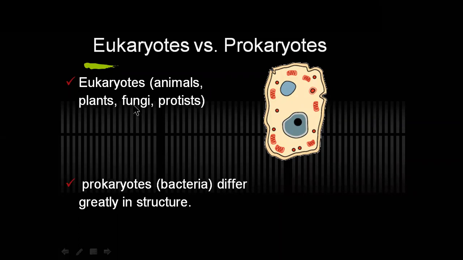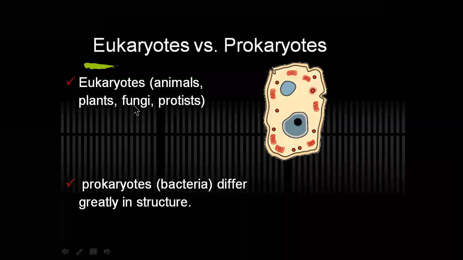And it is possible for you to define eukaryotic cell now. Eu means true or definite. Karyon again means nucleus.